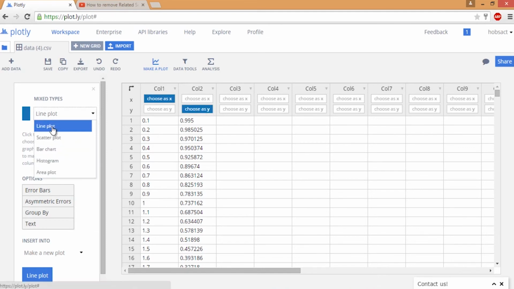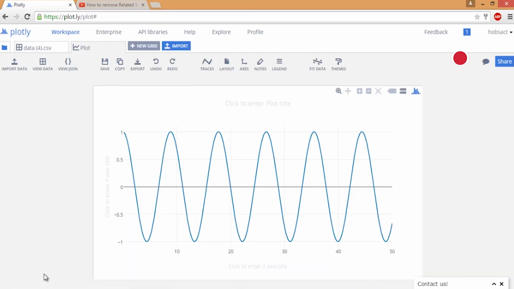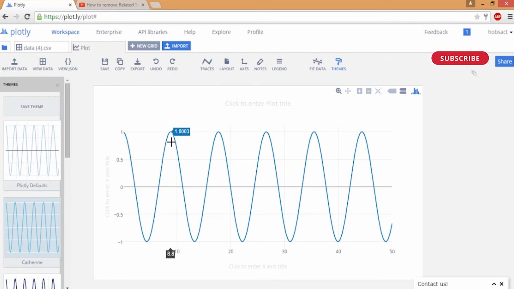We have to specify that it's going to be a line plot, and we just have to create a plot. And yeah, that's what we are going to expect. I mean, that's what we expected, because there is no friction, and because there is no friction, the amplitude is the same as a function of time. So this is what we get.